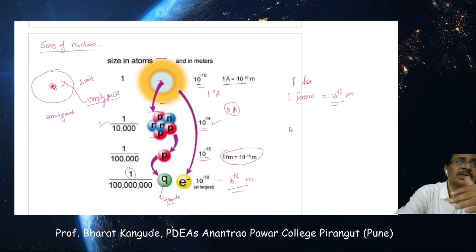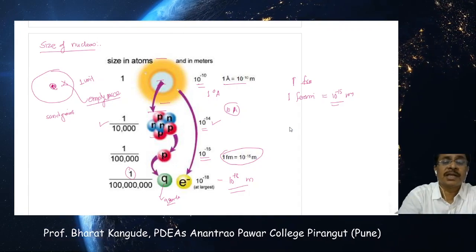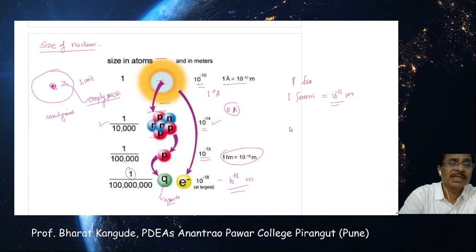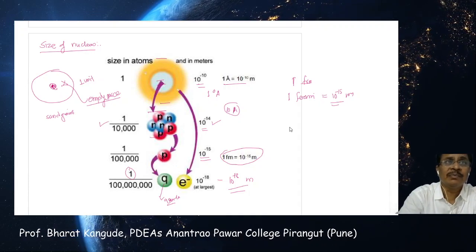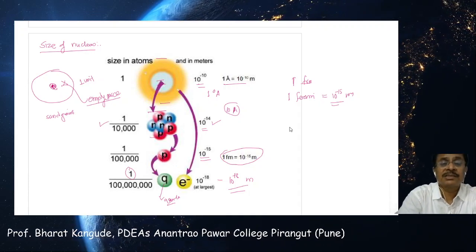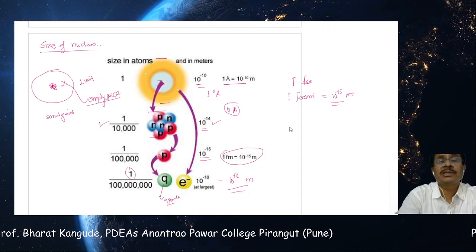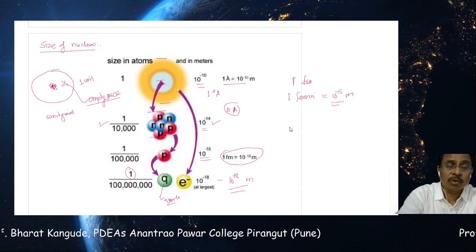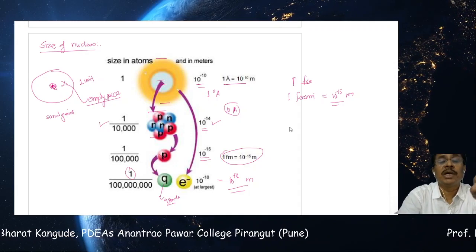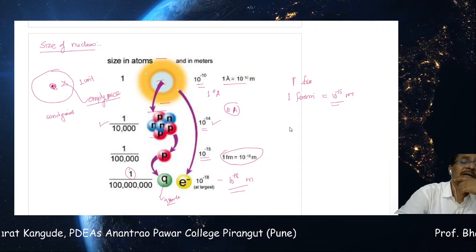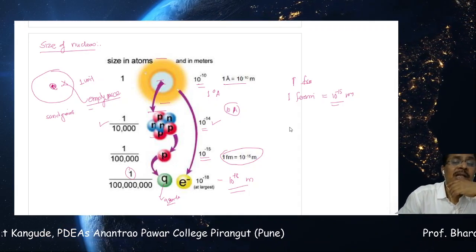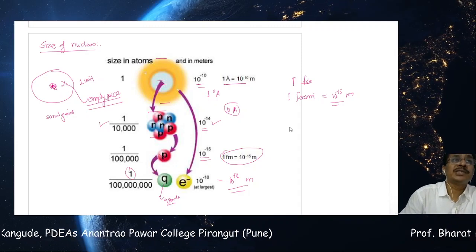Out of these 3 constituents, electrons are revolving, with size 10 raised to minus 18 meters, very small as compared to the size of this atom. And the nucleus has its size to be around 10 raised to minus 14 meters. Out of that, if a proton is taken, its size is found to be 10 raised to minus 15 meters. And that's why I said inside an atom there is a large amount of empty space available.